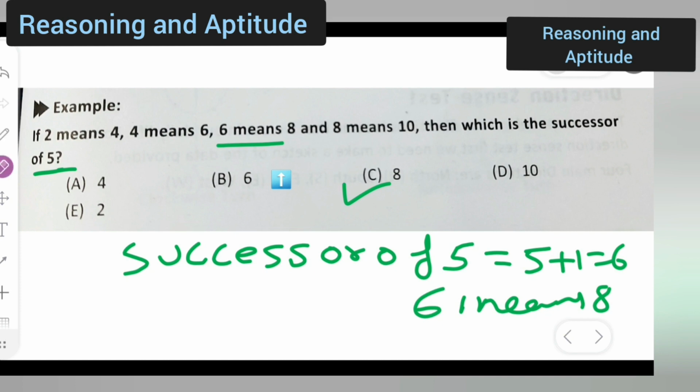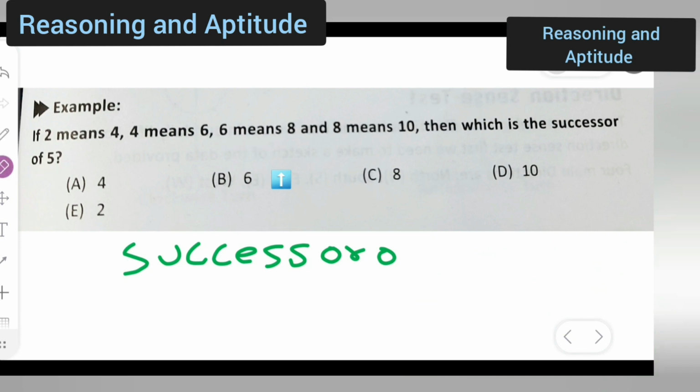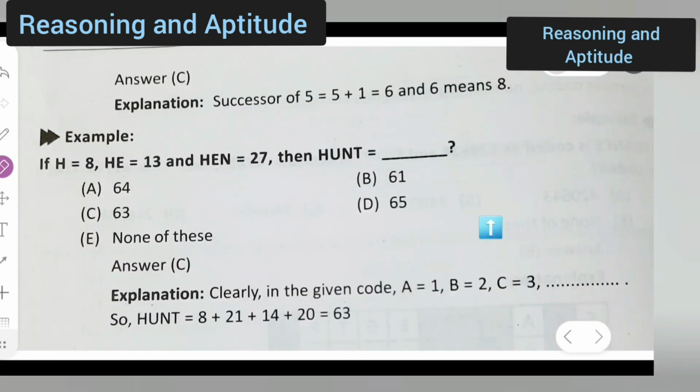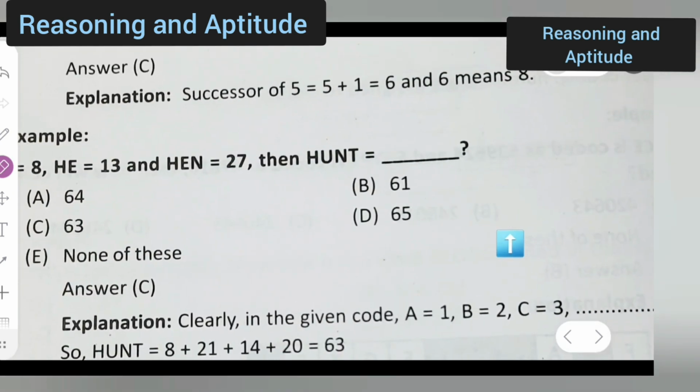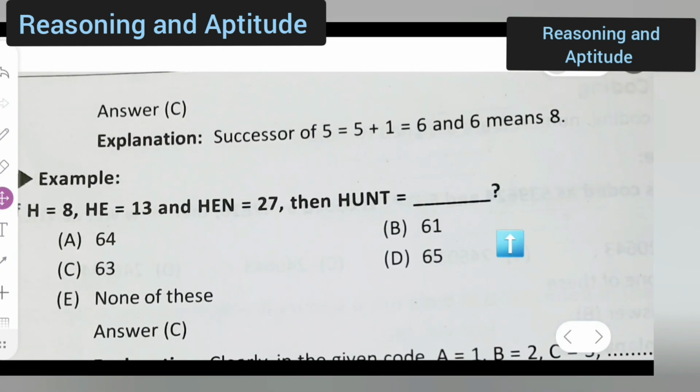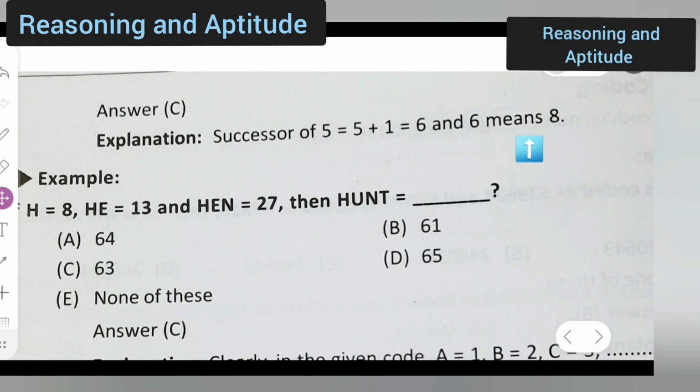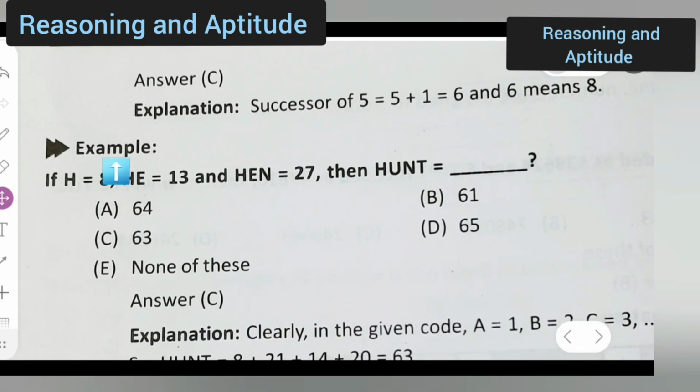Okay, the explanation I have given you all in the next page also. You can take down the explanation from here. Successor of 5 is 5 plus 1 is equal to 6 and 6 means 8. Next, moving towards the next example, let us see. Example, if h is equal to 8, he is equal to 13 and hen is equal to 27, then hunt is equal to what?